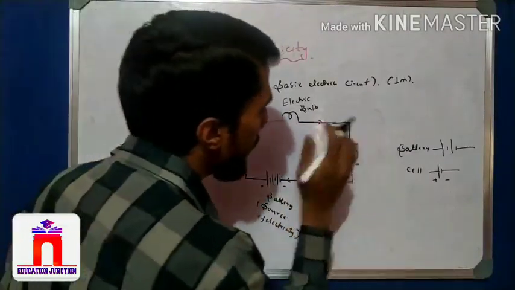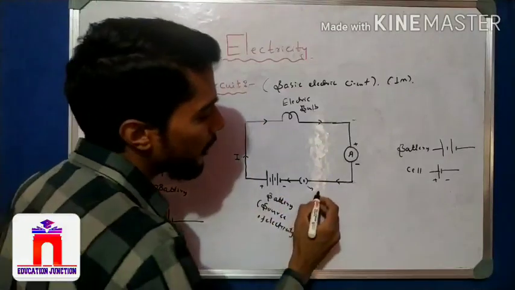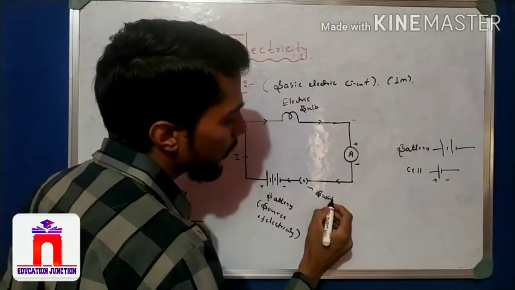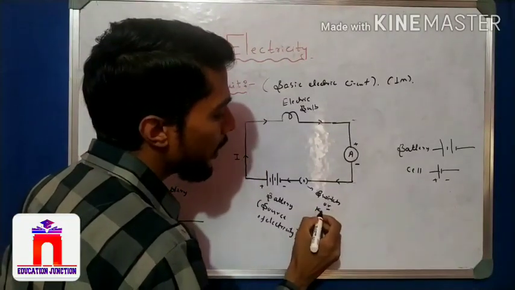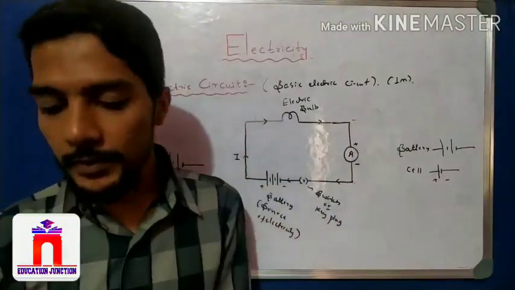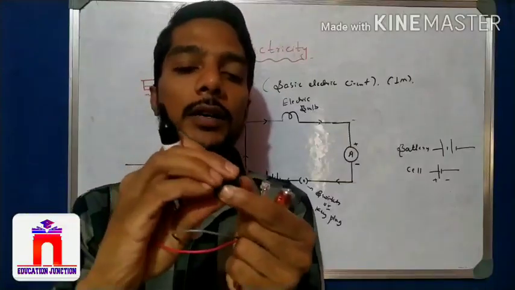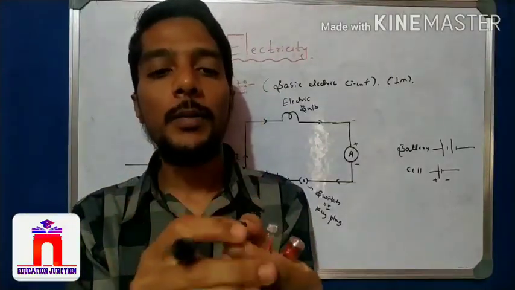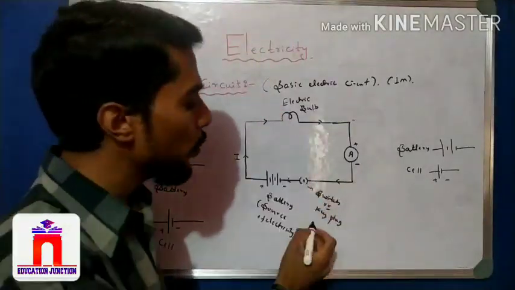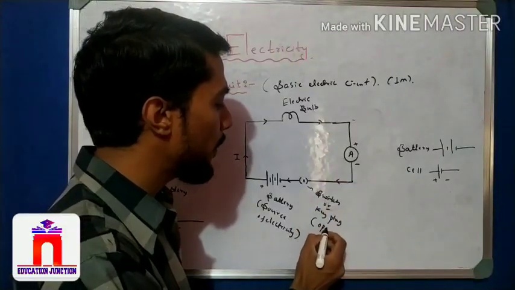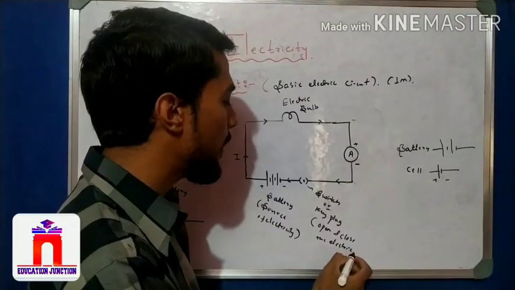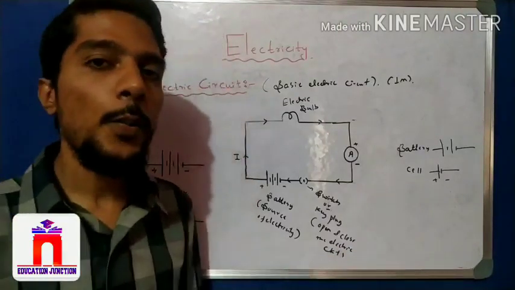Now I come here. What is this? This is nothing but a switch, also called a key plug. There are many types of plugs. Here is a modern key plug, one type of plug, which has on and off. This is a key plug. What is the function of the key plug? To open and close the electric circuit.